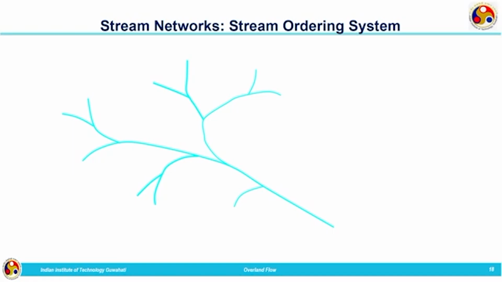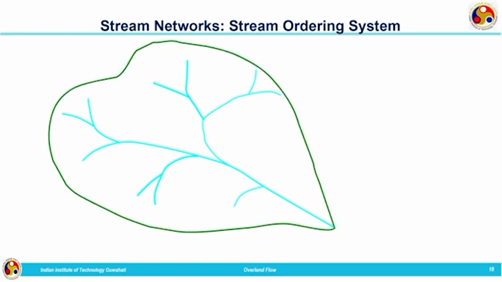Let this be a stream network in a watershed, and we are going to do the stream ordering. These are two channels which have order 1, and those two meeting together form a channel of order 2.